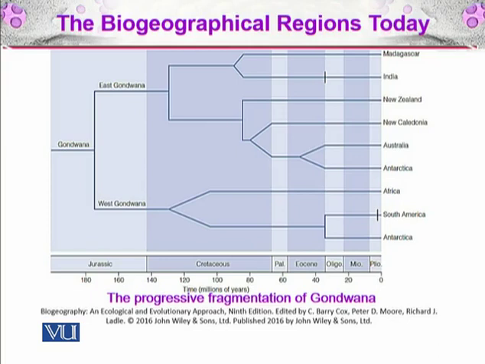So this progressive fragmentation of Gondwana is dividing the whole Gondwana into Madagascar, East Africa, India, New Zealand, New Caledonia, Australia, Antarctica, Africa, South America, and Antarctica. All of these areas will be having different species, and all of those species will be the ancestors of the species that are found today in these regions.